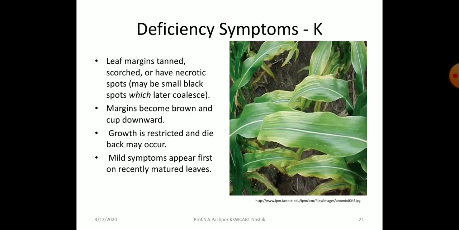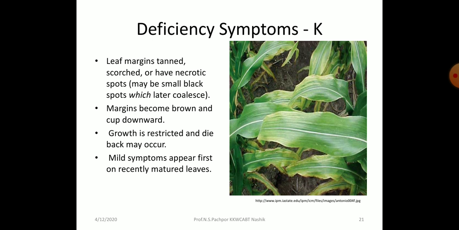Then potassium deficiency. Leaf margins are tan, scorched or have necrotic spots, maybe small black spots, which later coalesce, meaning they increase in size. Then margins become brown and curve downward. Growth is restricted and dieback may occur. Dieback means that portion of the plant moves backward. It is called dieback.